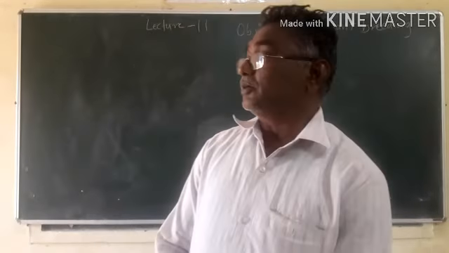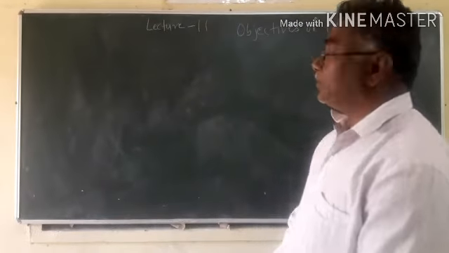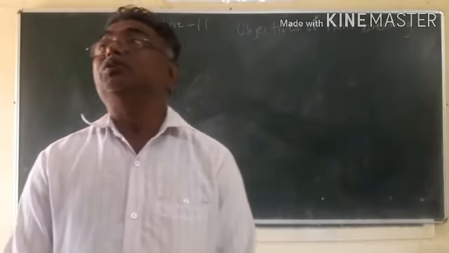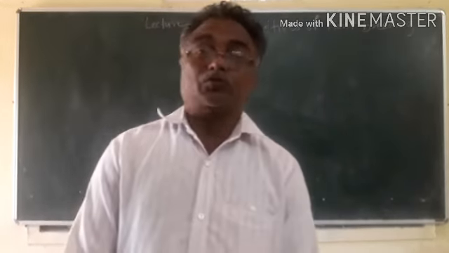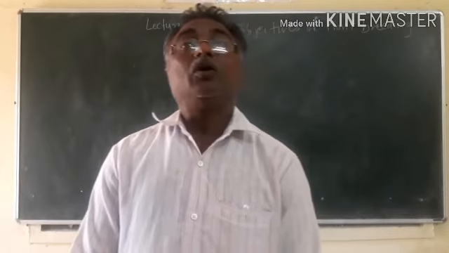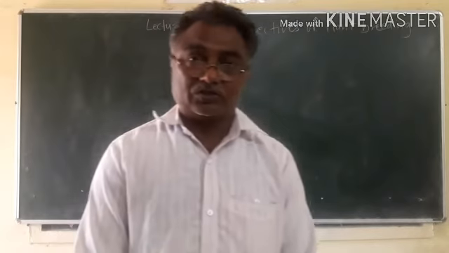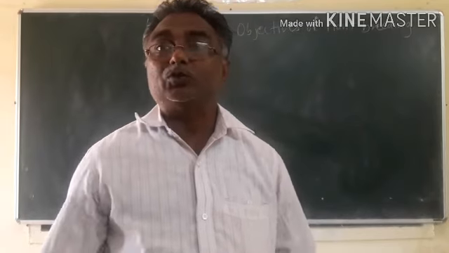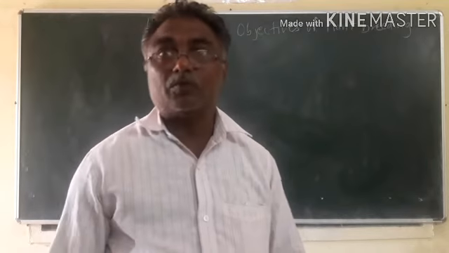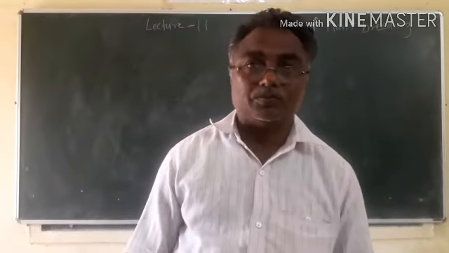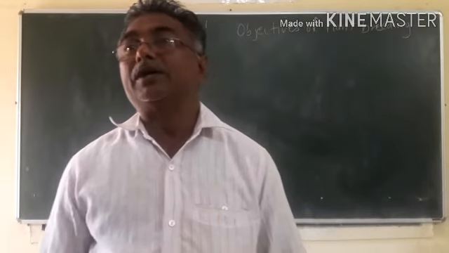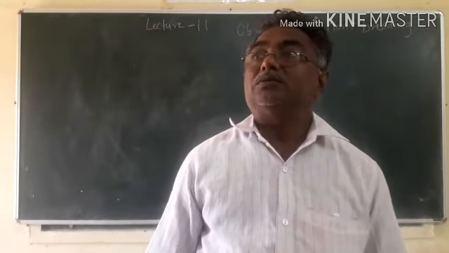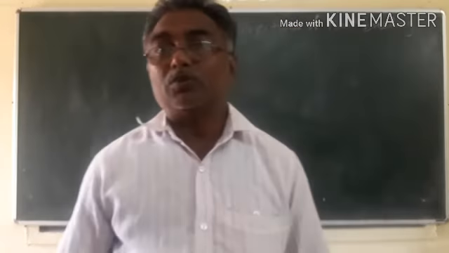So what is the aim and objective of plant breeding? What are the objectives of plant breeding? There are several objectives which we achieve from plant breeding or formation of new varieties. So first objective is we should get higher yield from each variety of crop. So to get higher yield is objective number 1.